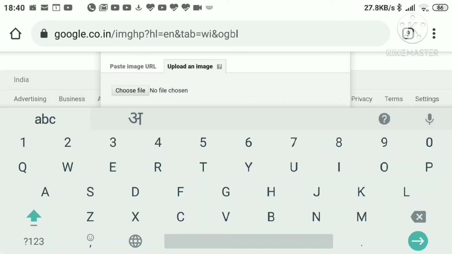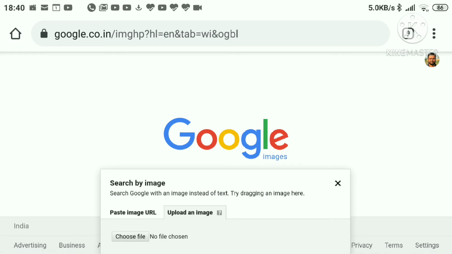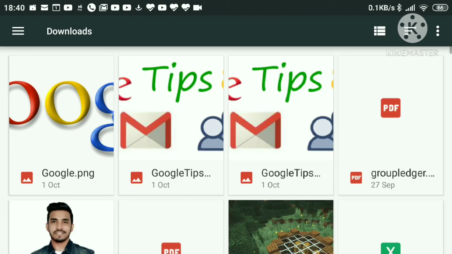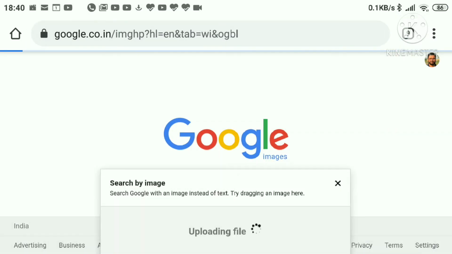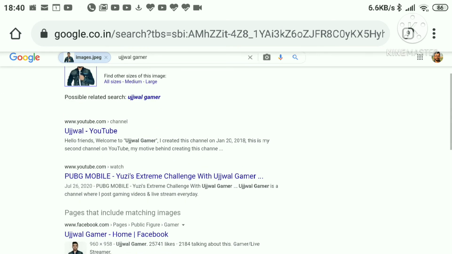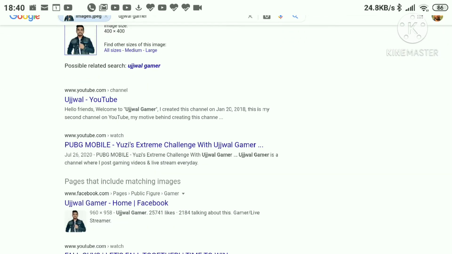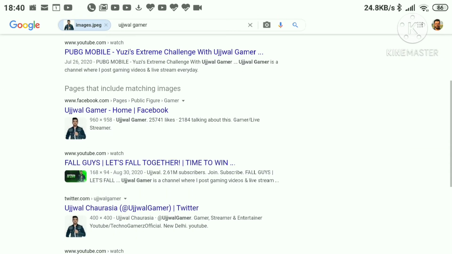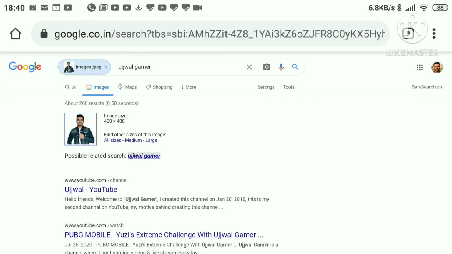Suppose we have a photo of some random person and we want to know who the person in the photo is. Then simply go to Google, and in the top right area click on images, click on the camera option in the search box, then select upload image. If there is any information about the person in the image, it will show the information about the person.